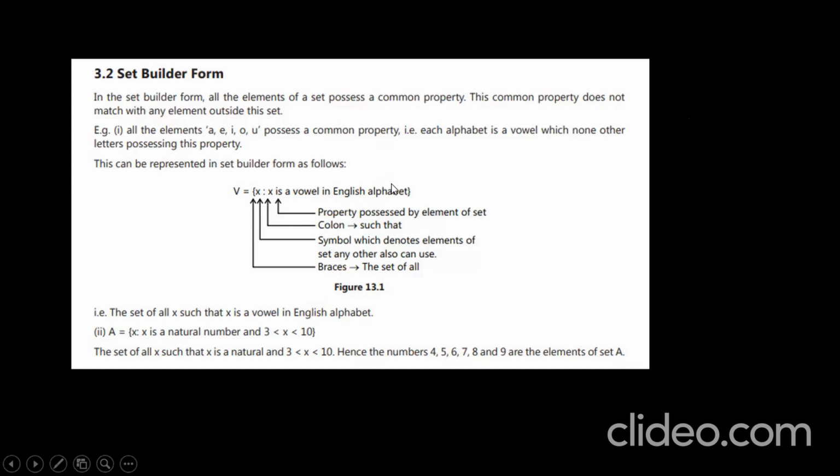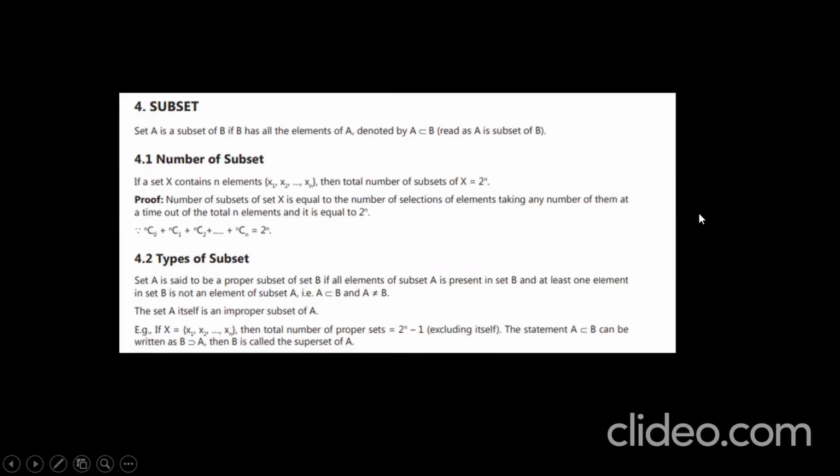Next, you can observe the set builder form: the property possessed by the element of a set, a colon symbol, and then the set followed by braces. Right. Next, you see subset.